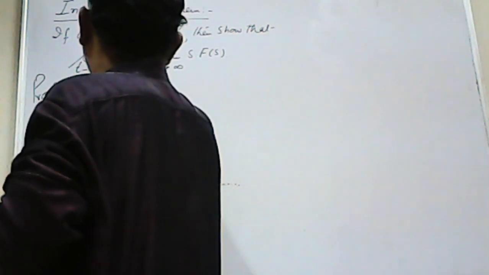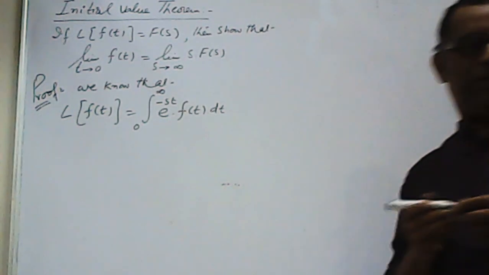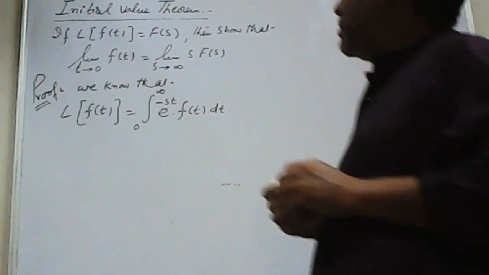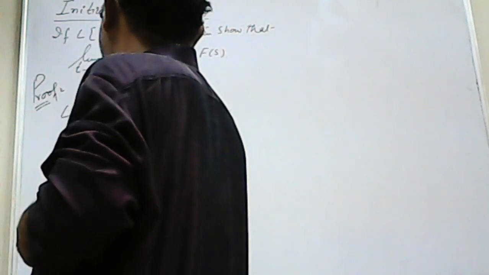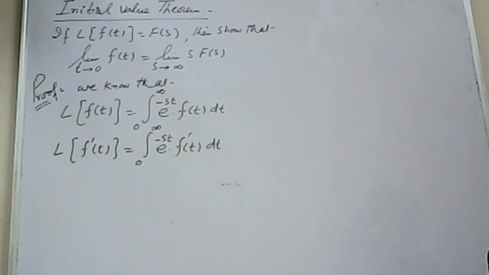So as far as the proof is concerned, you know that we normally use the formula which says Laplace of f(t) is equal to integral from 0 to infinity of e power minus st f(t) dt. So now what I am trying to do is replace f(t) with f dash t on both sides. So the formula will become in this form.